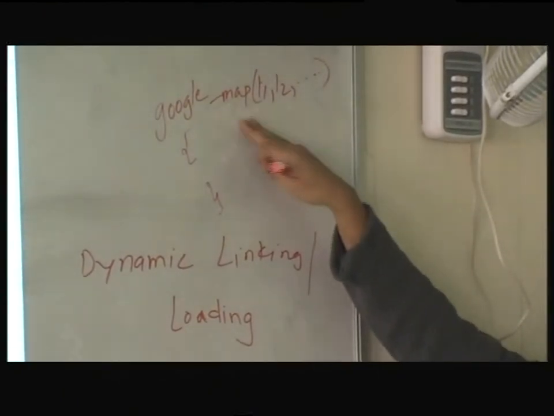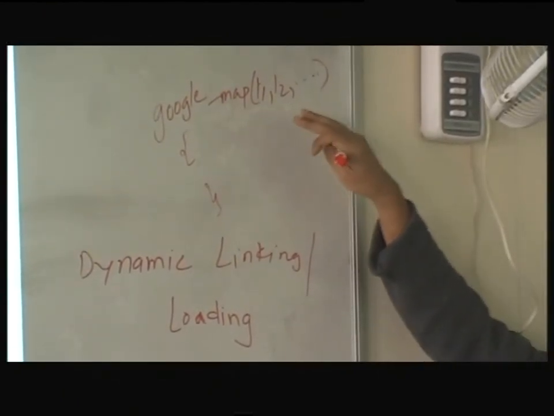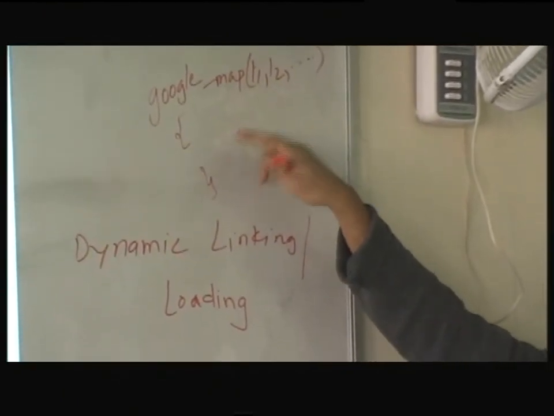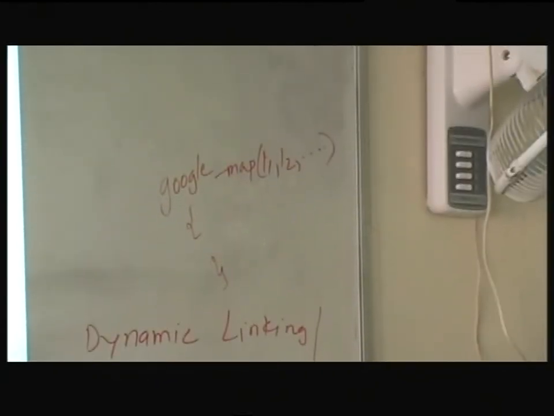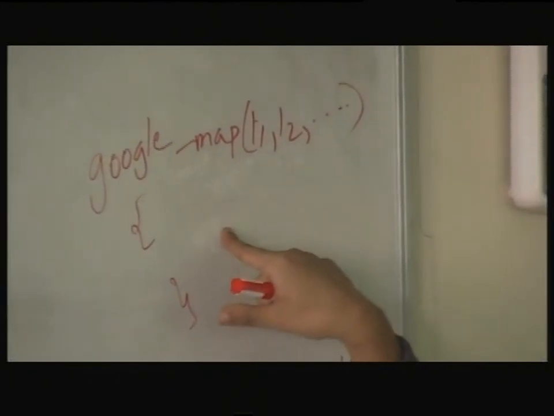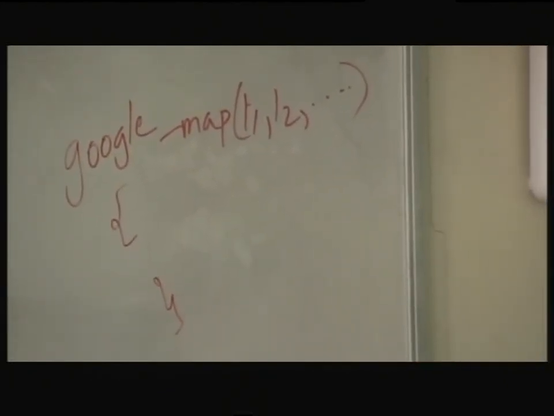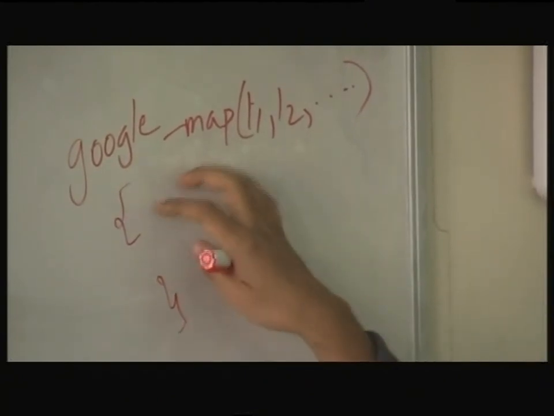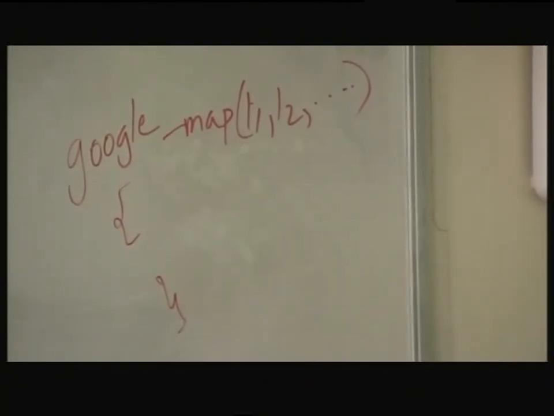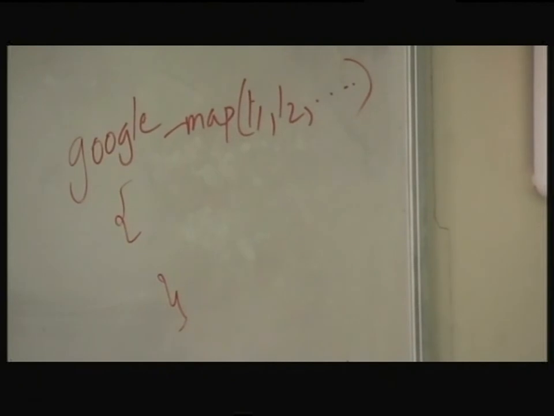So at runtime, when I call this function Google Map, it will be called here and there is a trap written here. Trap as in, it catches this invocation. When it catches this invocation, there is a standard function for all the Google functions. It takes all these parameters, sees what function is called, takes the name of that, and binds it in a message.